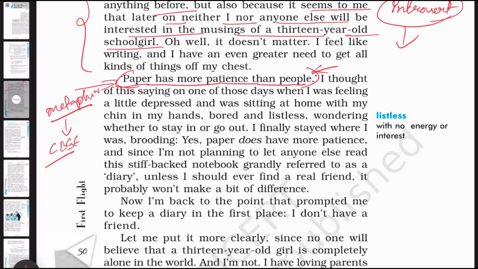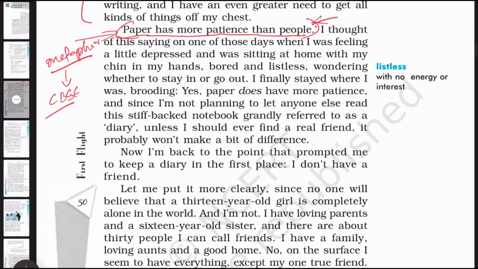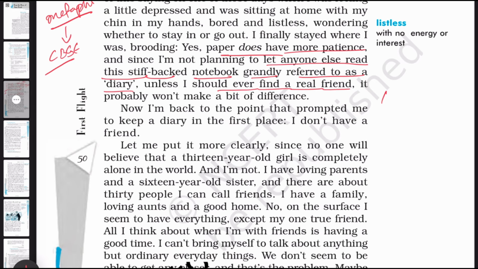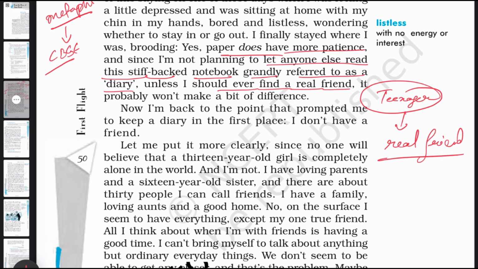Now she is again justifying that yes, paper does have more patience, and since I am not planning to let anyone else read this stuff, this notebook grandly referred to as a diary, unless I would ever find a real friend. So she is concerned, like all you teenagers are concerned, to find a real friend. A real friend is hard to find.